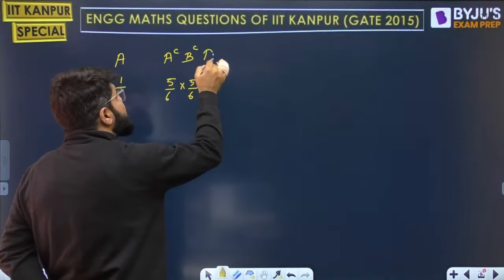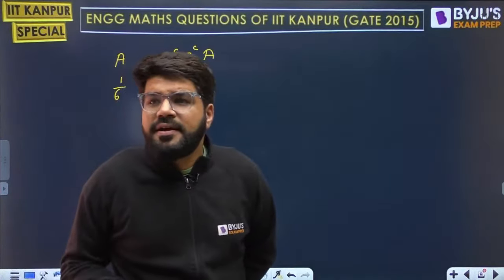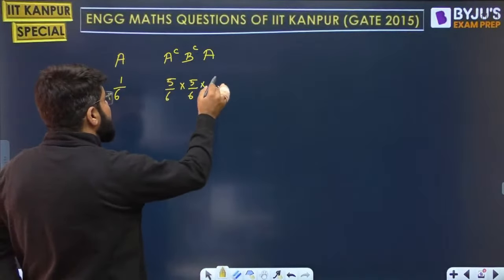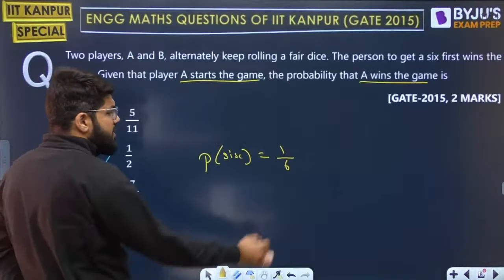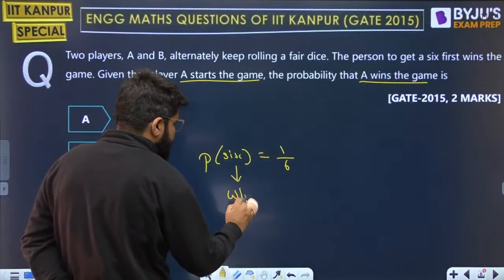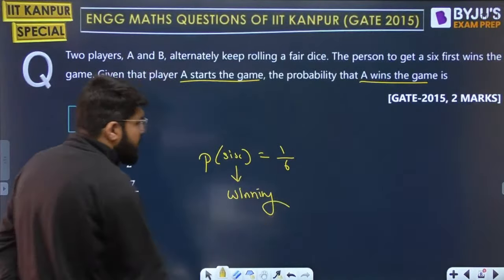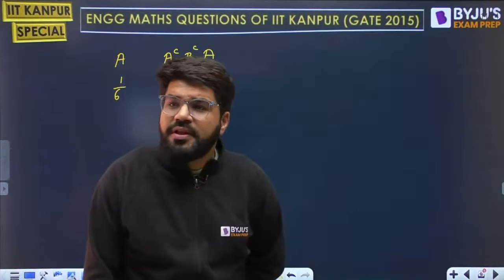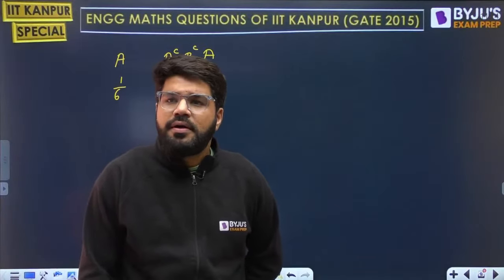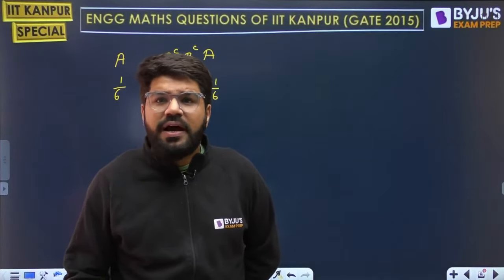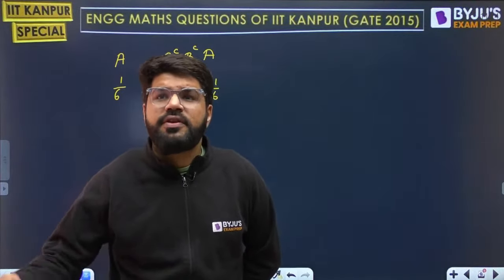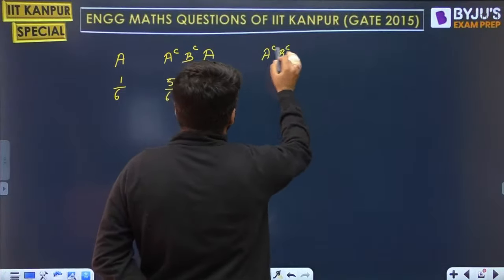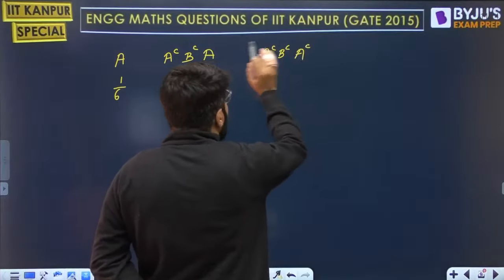And then again third turn is A. Maybe A wins in the third game, and the winning probability is 1 by 6. This is the winning probability. Correct? But can you say that A will win on the third one? No, maybe not. When will you get the 6? We can't say. It may be first time, third time, fifth time, seventh time. So maybe A doesn't win on first, B doesn't win, then A doesn't win on the third also.